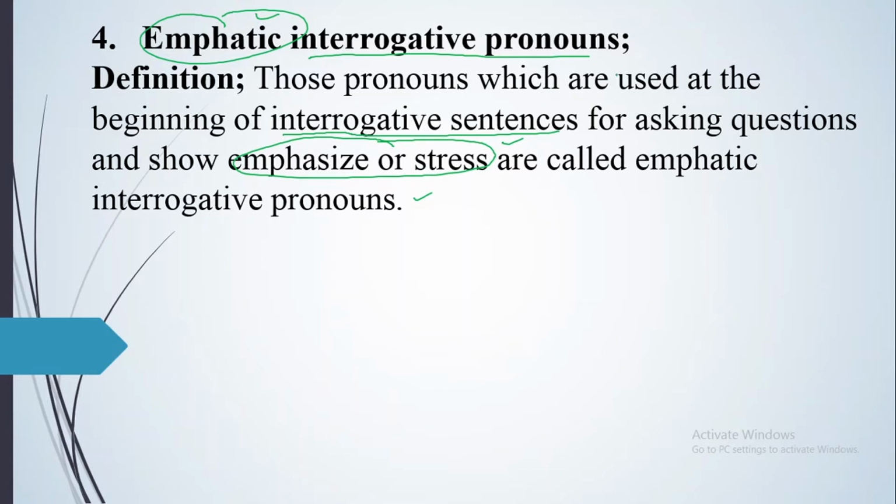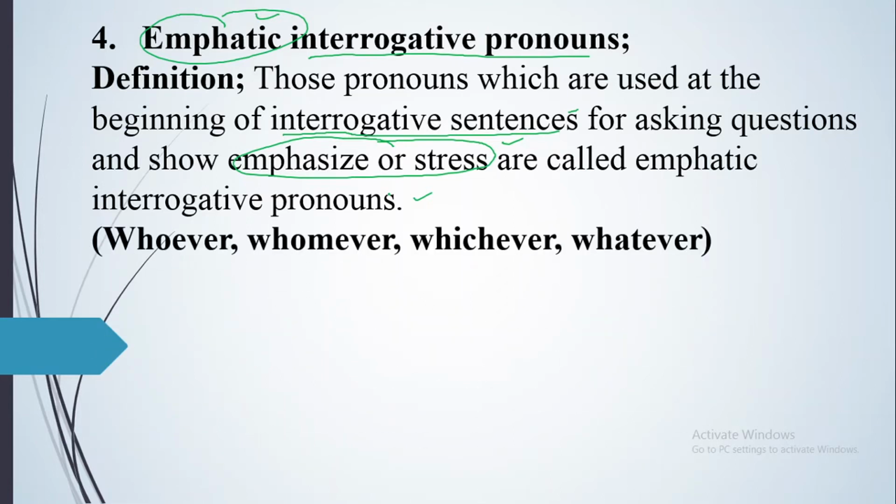So those pronouns which are used at the beginning of interrogative sentences for asking questions to show emphasis or stress are called emphatic interrogative pronouns. They are four in number: whoever, whomever, whichever and whatever. You will have the same usages: who, whom, which and what. Only one thing you will remove, that is whose, and that will not be used. After that you have to use just ever with them to show emphasis or stress. Their meaning will be the same, that is known as emphatic and the emphatic interrogative pronouns.